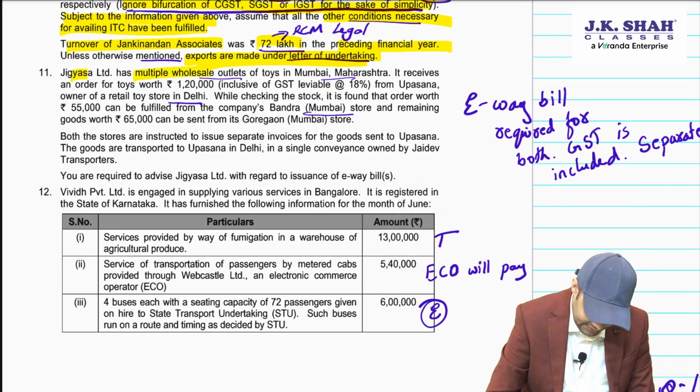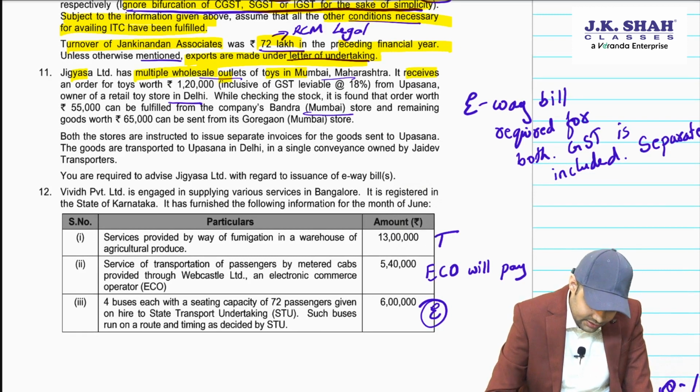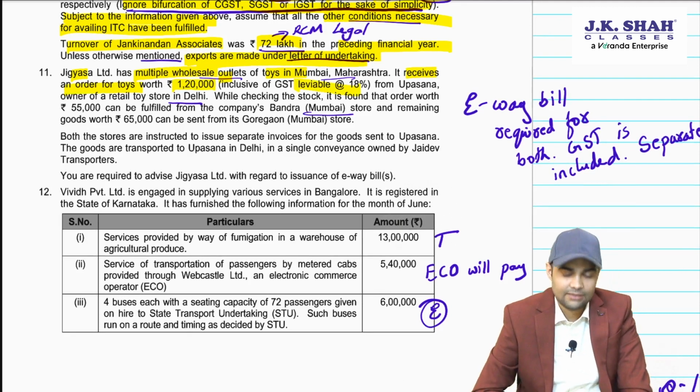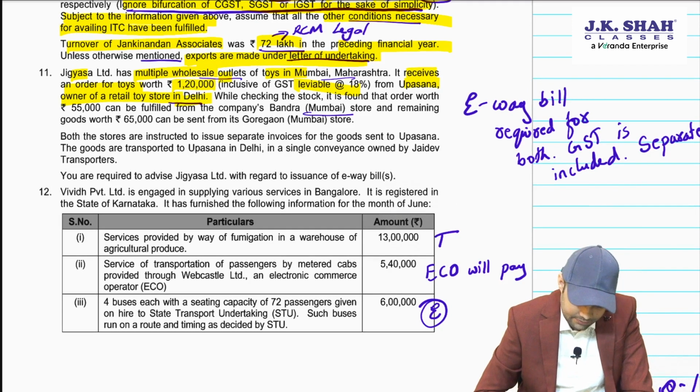Jigyasa Limited has multiple wholesale outlets of toys in Mumbai. It receives an order for toys worth 1,20,000 including 18% GST from Upasana, owner of a retail toy store in Delhi.